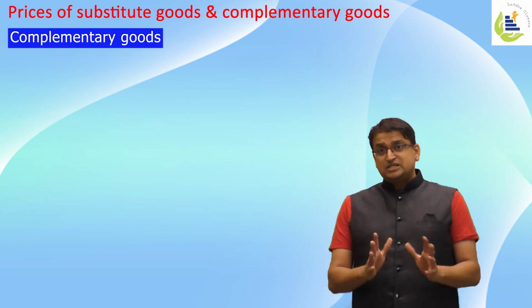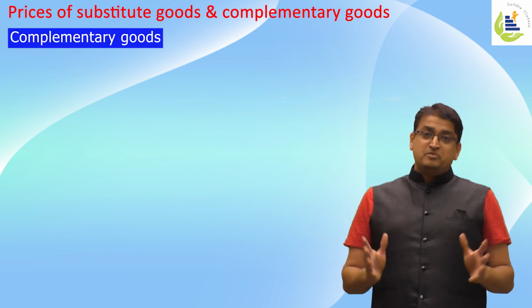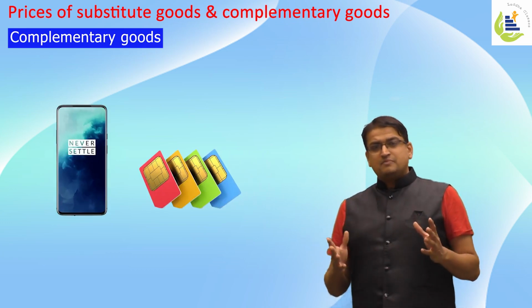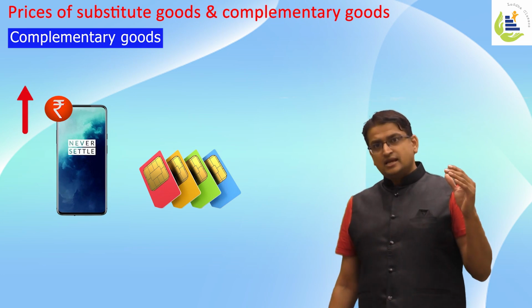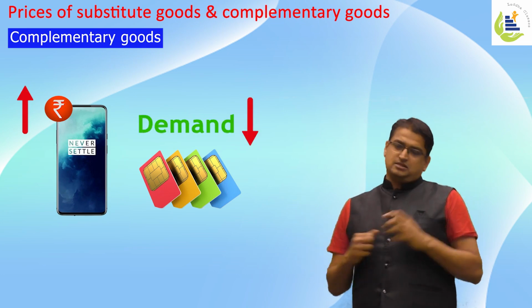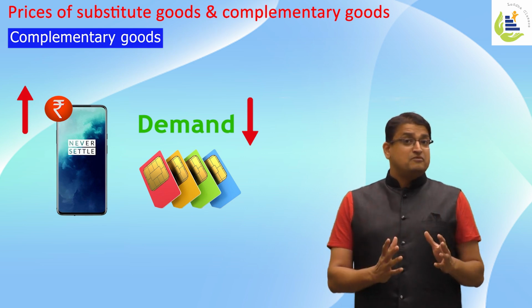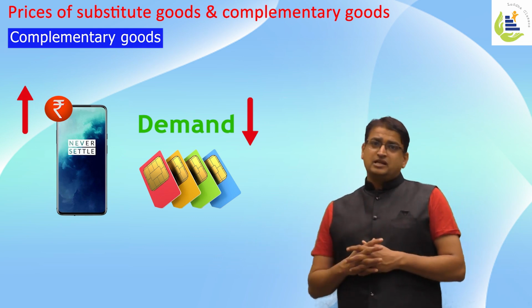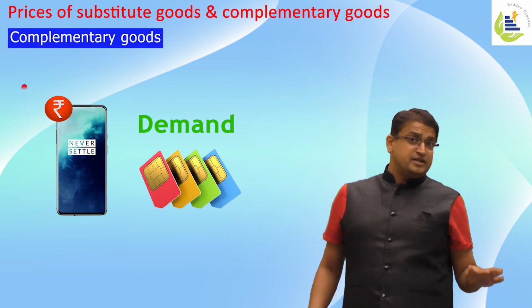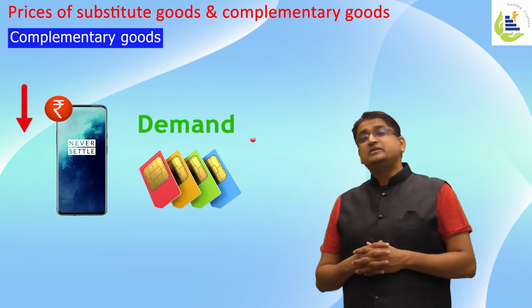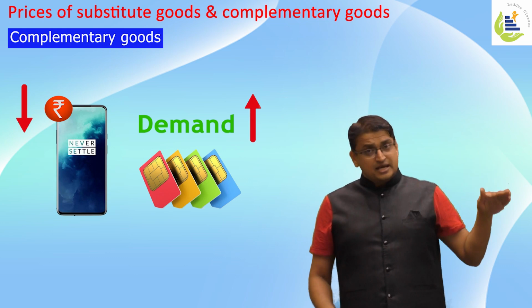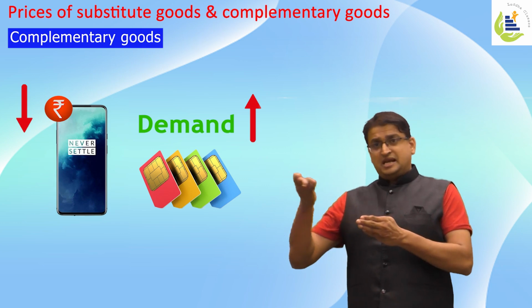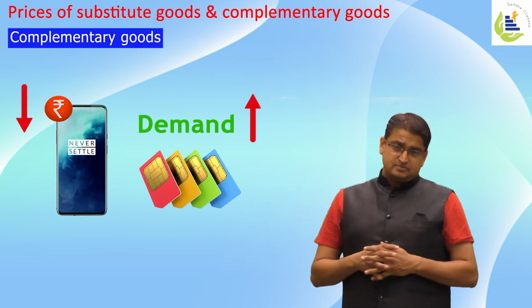Another nice example to explain this effect in complementary goods is mobiles and SIM cards. If the price of mobiles increases, the demand for SIM cards will decrease, because people will demand fewer mobiles, and therefore the demand for SIM cards will automatically decrease. But if the price of mobiles reduces, then the demand for SIM cards will increase. Why? Because as the price of mobile phones decreases, demand for mobile phones will increase. Naturally, it will increase the demand for SIM cards.